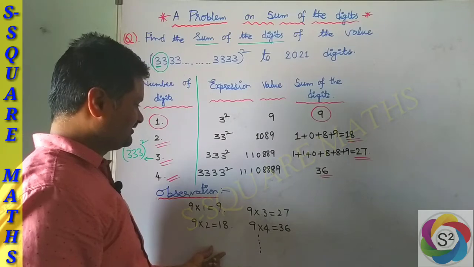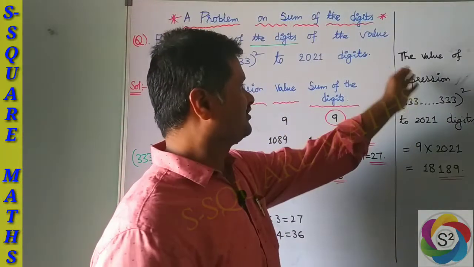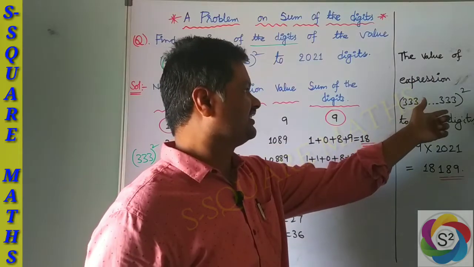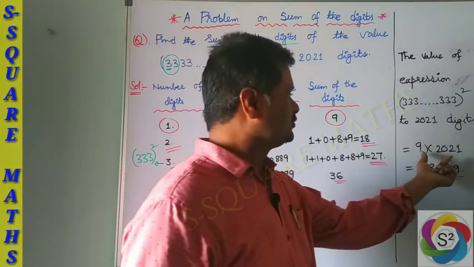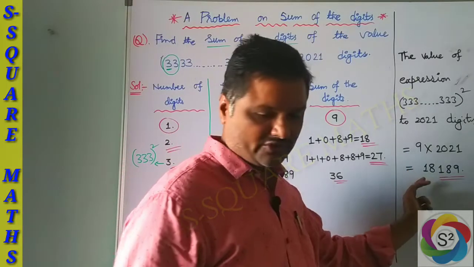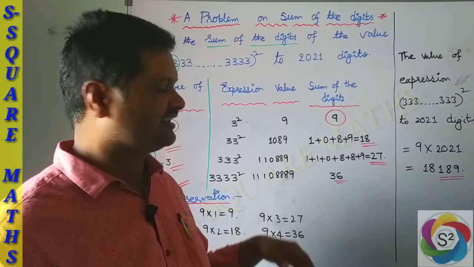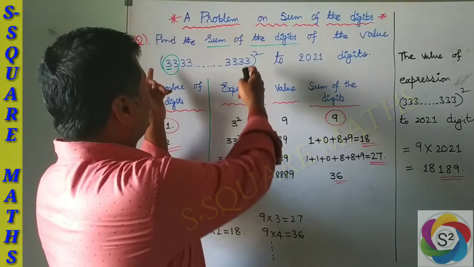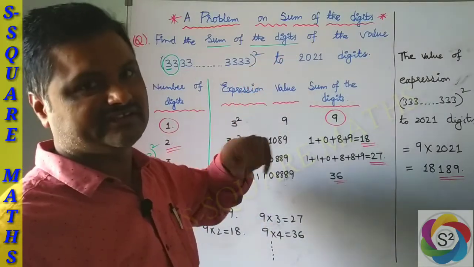After doing this, we generalize the value of the expression for 2021 digits as nothing but 9 into 2021. So you are going to get 18,189, the sum of the digits after squaring the expression with 2021 digits.